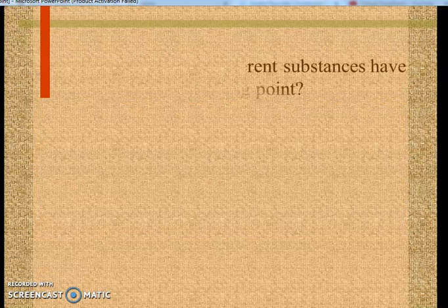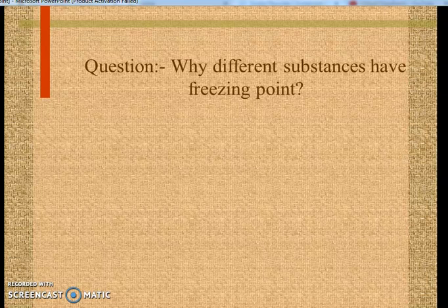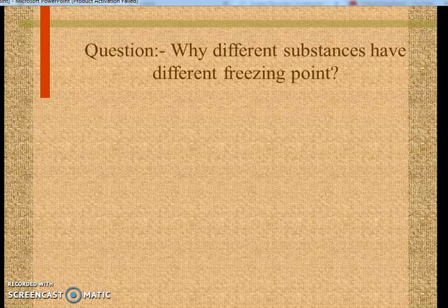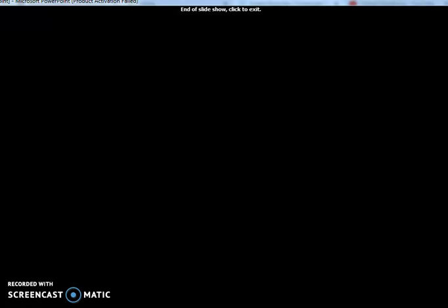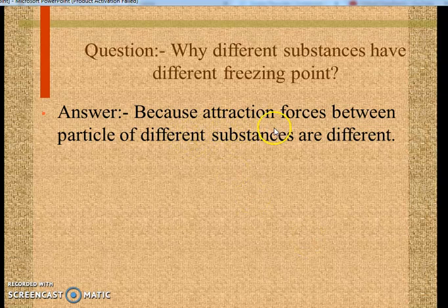And next we have a question here. Why do different substances have different freezing points? The reason for having different freezing points is the same as for different melting points, because there is a force of attraction between the particles, and in different substances the particles have different forces of attraction between them. As we are saying, melting point and freezing point are at the same temperature, so they will be the same, because the attraction forces between the particles of different substances are different. So on that basis we can say they have different freezing points.